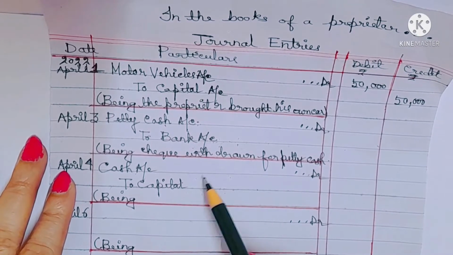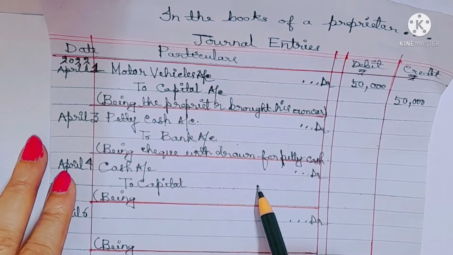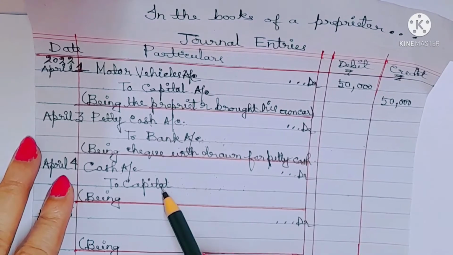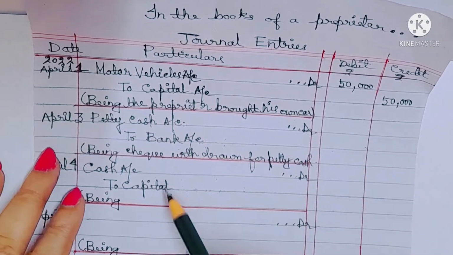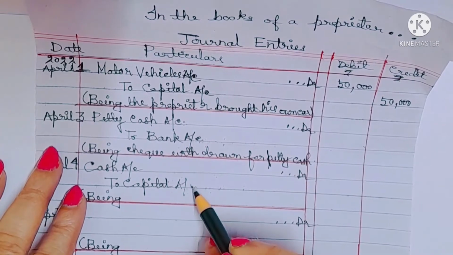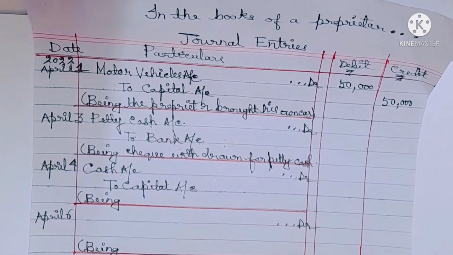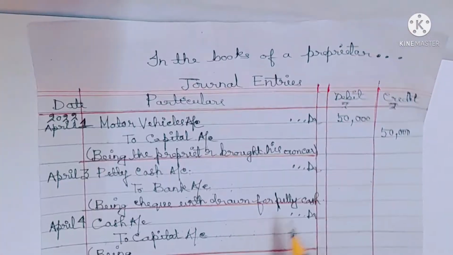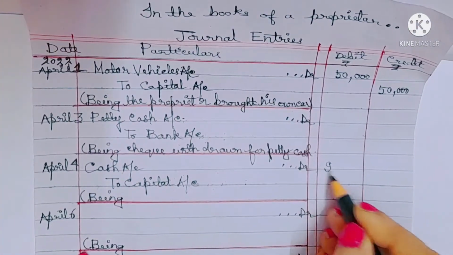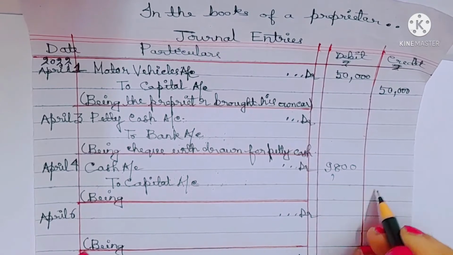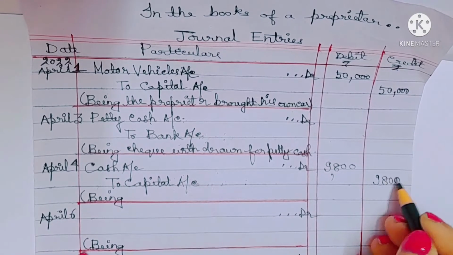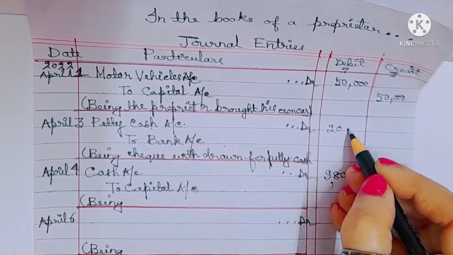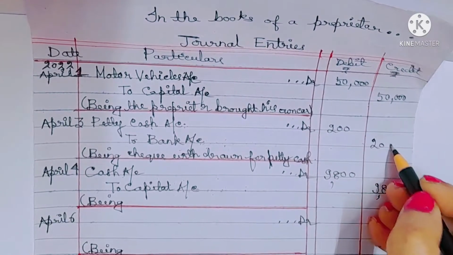So according to personal account, the giver of the benefit is credit. So capital account should be credited. What is the amount? The amount is 9,800. And petty cash was 200. I forgot to write, sorry.